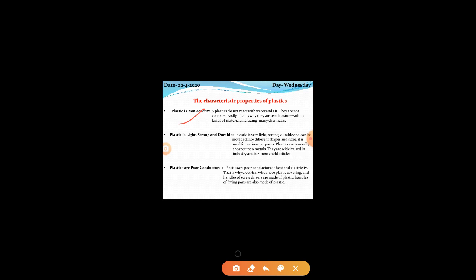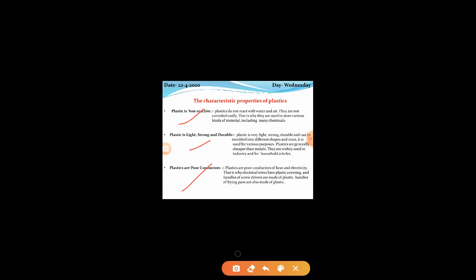Now the second property of plastic is that it is light, strong and durable. We can give it any shape and size. So plastic is very light, strong, durable, and can be molded into different shapes and sizes. It is used for various purposes. Plastics are generally cheaper than metal. They are widely used in industry and for household articles. Okay. So the third characteristic of plastic is that they are poor conductors. Plastics are poor conductors of heat and electricity.